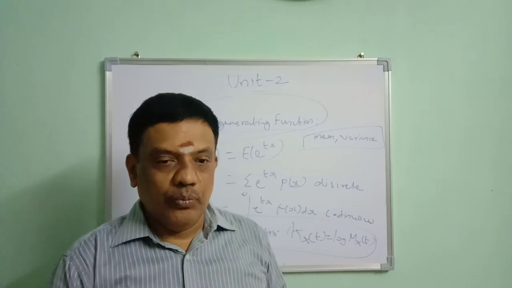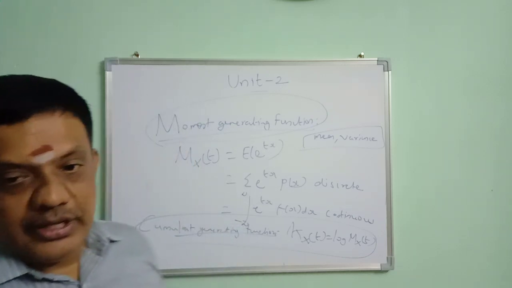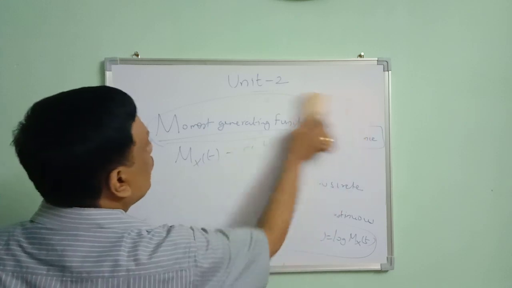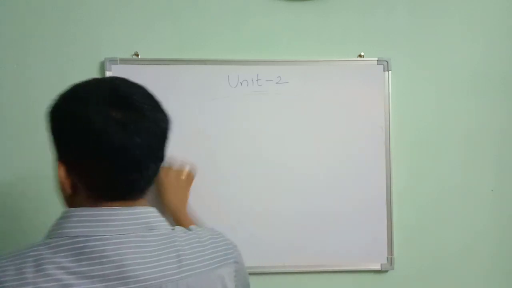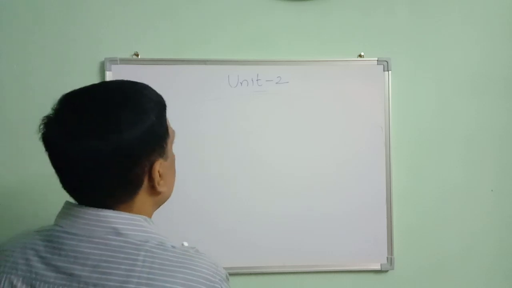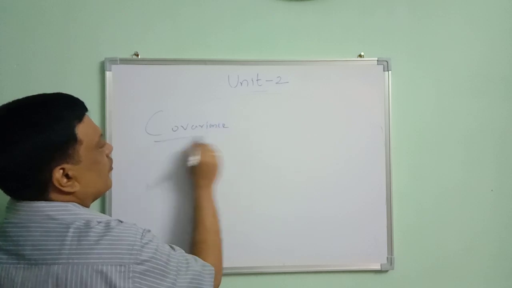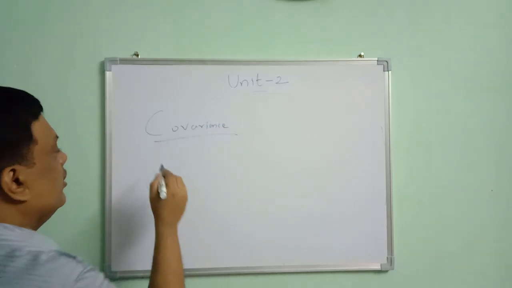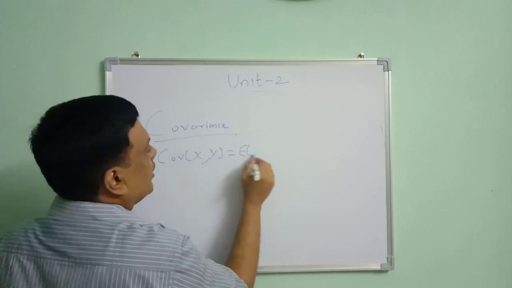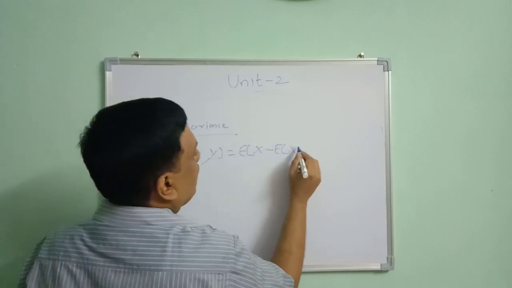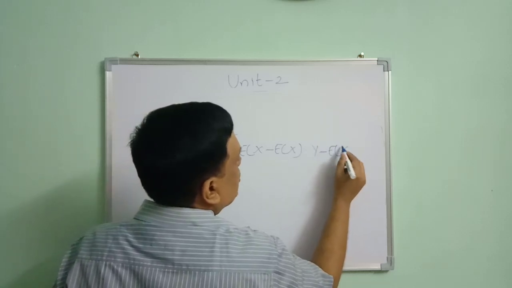revision of unit 2. Some of you may have some doubts in unit 2. So we are going to define another concept, covariance. In random variables, what is covariance? If x and y are two random variables, then covariance of x comma y is equal to expectation of x minus expectation of x into y minus expectation of y.